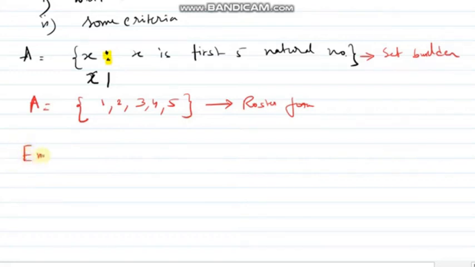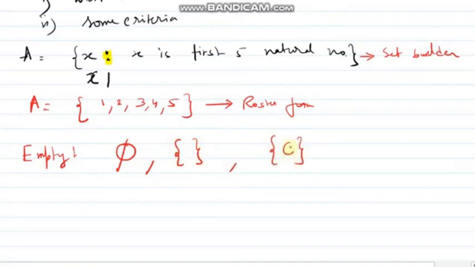Now let me discuss a couple of different types of sets. That is the empty set. What is an empty set? Empty sets are those sets which don't have any element. Suppose in the last exam, out of 100, no students got more than 90. If I ask, tell me the set of those students who got more than 90, the set is empty. So it's a null set. We write it like this or like this. Please be very careful, don't write it like this. This is not the representation of a null set.